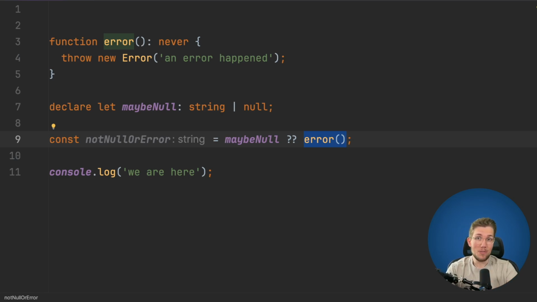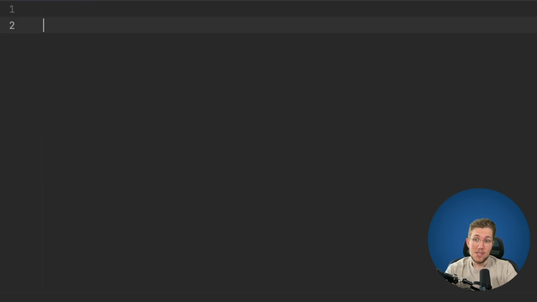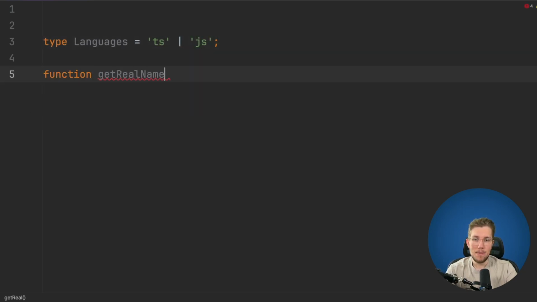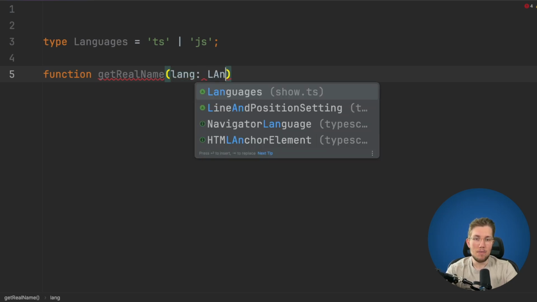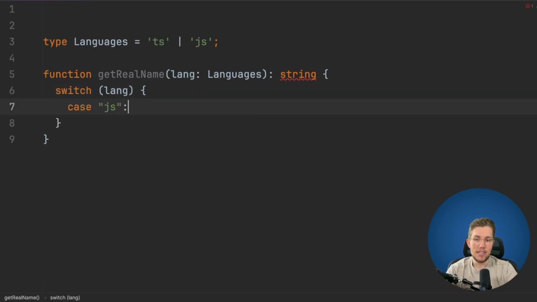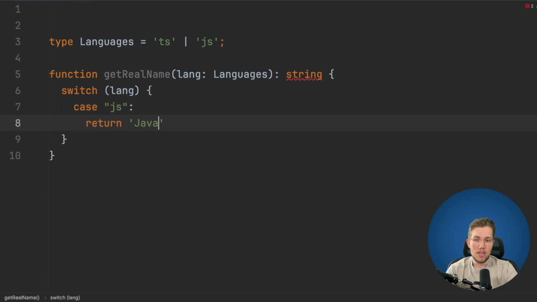So really cool. The next thing we will talk about is exhaustive switches. Let's say we have a type here, Languages, with TypeScript or JavaScript. Now we want a function getRealName, and we pass in our language, and we want to return the longer name of these languages. So we say switch on lang, and case JavaScript, we return JavaScript.